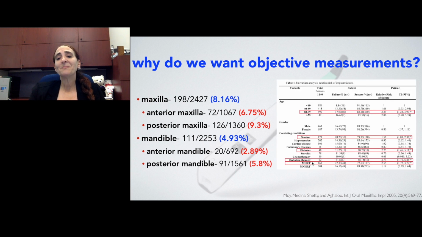If we look at patients and their medical problems, we look at patients that are older age, we look at patients that are smokers, diabetics, that have had radiation therapy to the jaws and are postmenopausal females. Those are going to be the patients that have a higher increase in implant failures. And so utilizing some objective measurements, especially in these type of medically compromised patients, is going to be really, really helpful in making some of these treatment protocol decisions.